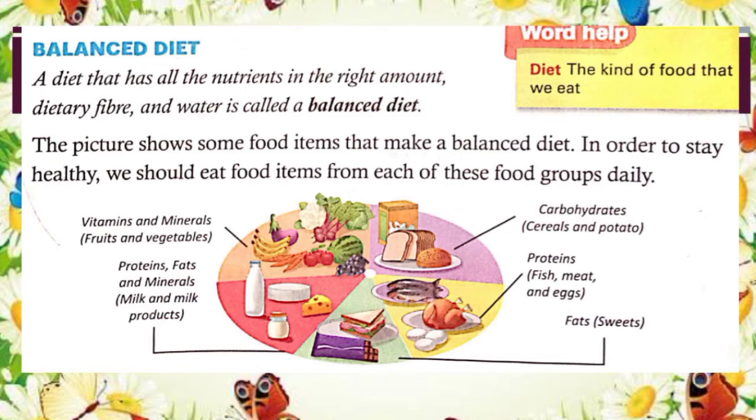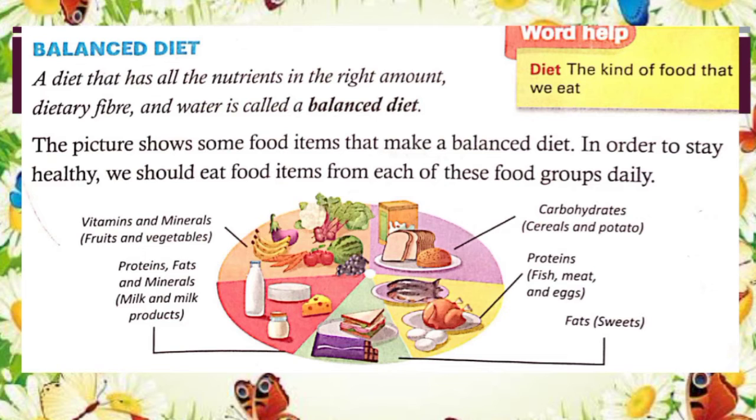Now next is balanced diet, a diet that has all the nutrients like carbohydrate, proteins, fats, vitamins and mineral in the right amount. Dietary fiber and water is called a balanced diet. Means a diet that contains different kind of foods in certain quantities and proportion so that the requirement for calories, proteins, minerals, vitamins and alternative nutrients is satisfied.